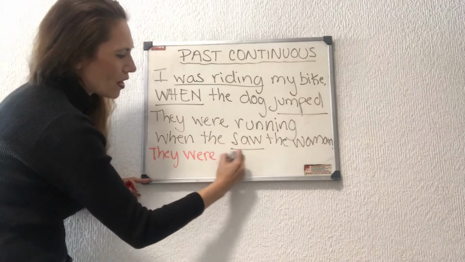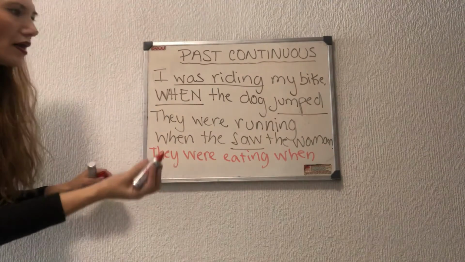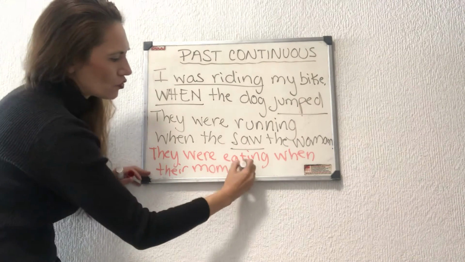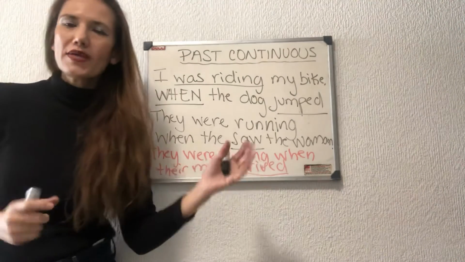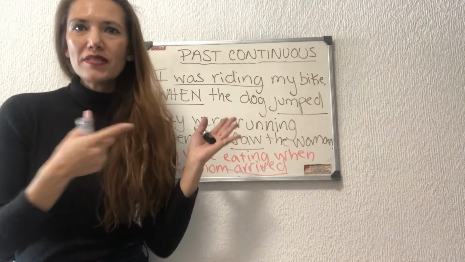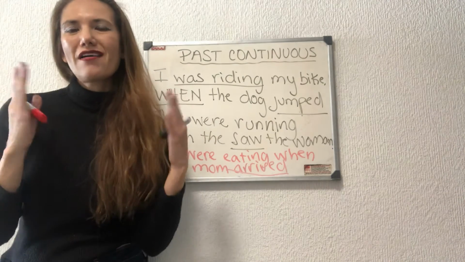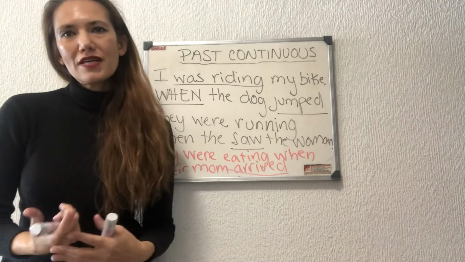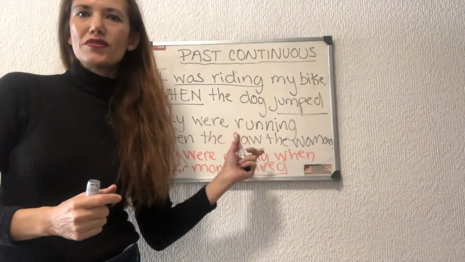They were eating, for example, when their mom arrived. Past tense. The action in progress is that the brother and sister were eating, and then in that moment, their mother arrived. But again, it's just a short stopping or an action that is just going to give me a reference of an interrupting activity in the past. Okay, so this is the first part where we're using when.